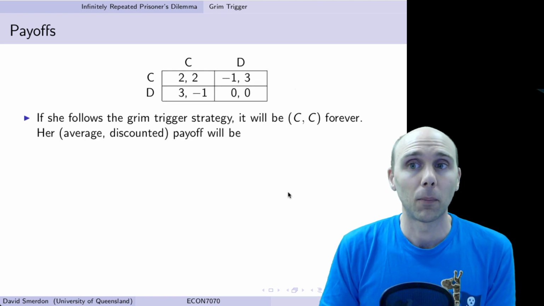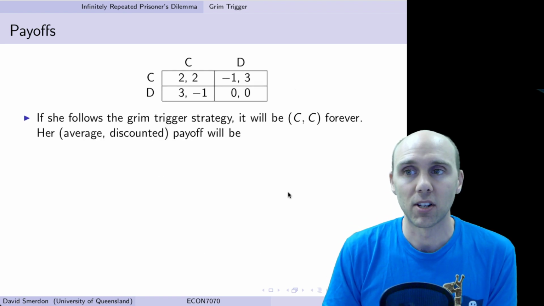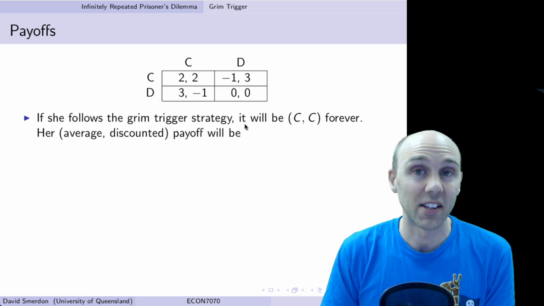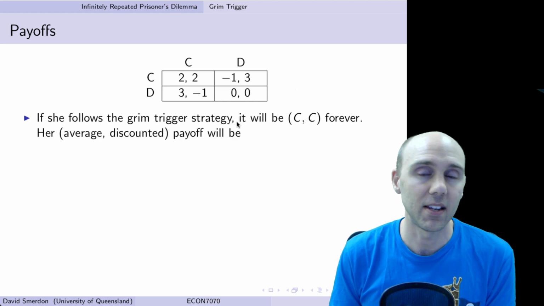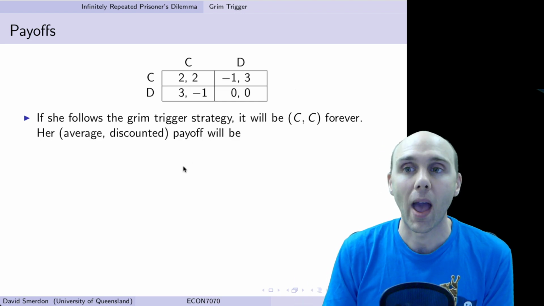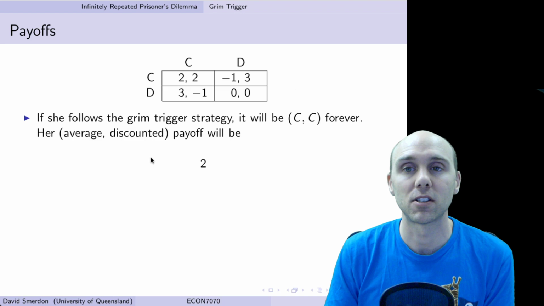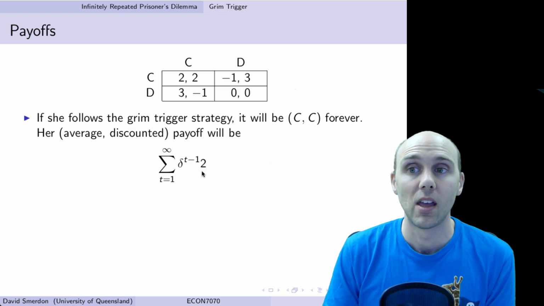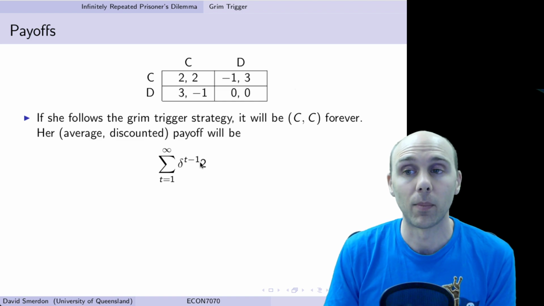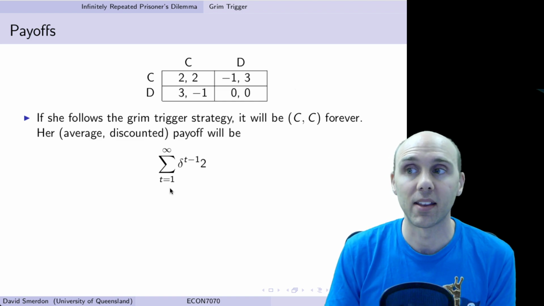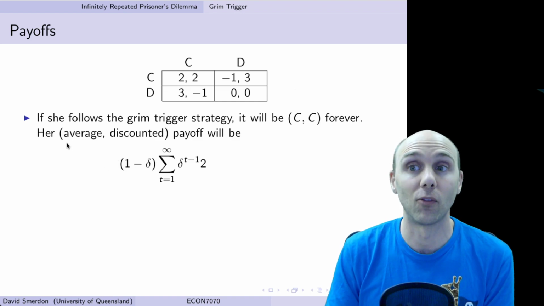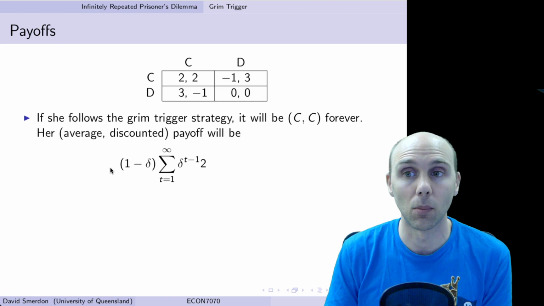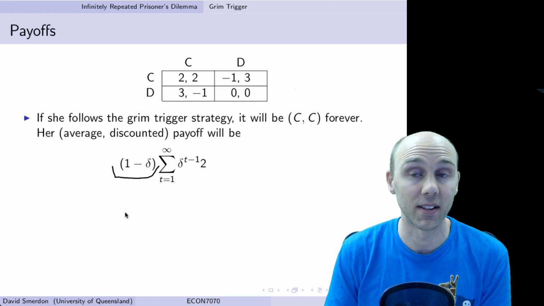So if the player follows her Grim Trigger strategy and she doesn't deviate, then she keeps playing C, keeps playing C, keeps playing C, and the partner keeps playing C. Her average discounted payoff is going to be what she gets in every period, which is 2, discounted back for the time period, so delta to the t minus 1, and then summed up. If we want to work out the average discounted payoff, remember we need to multiply it by this 1 minus delta.